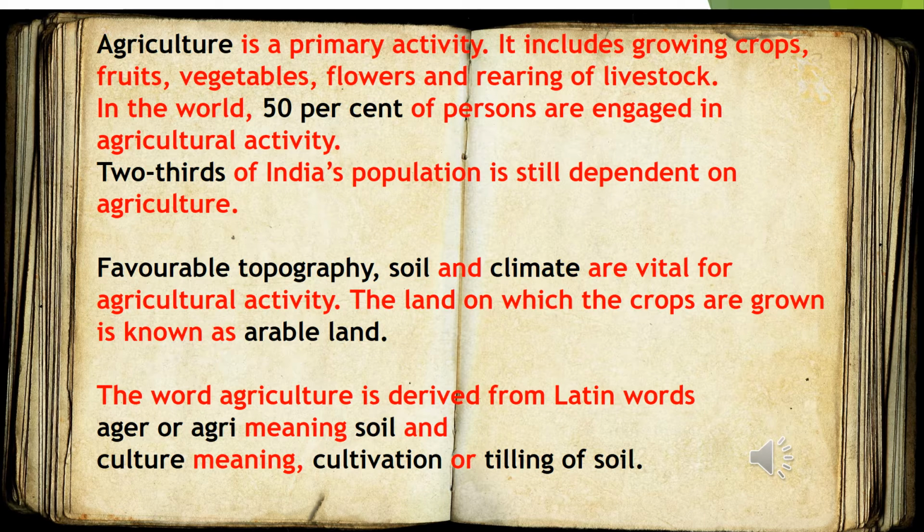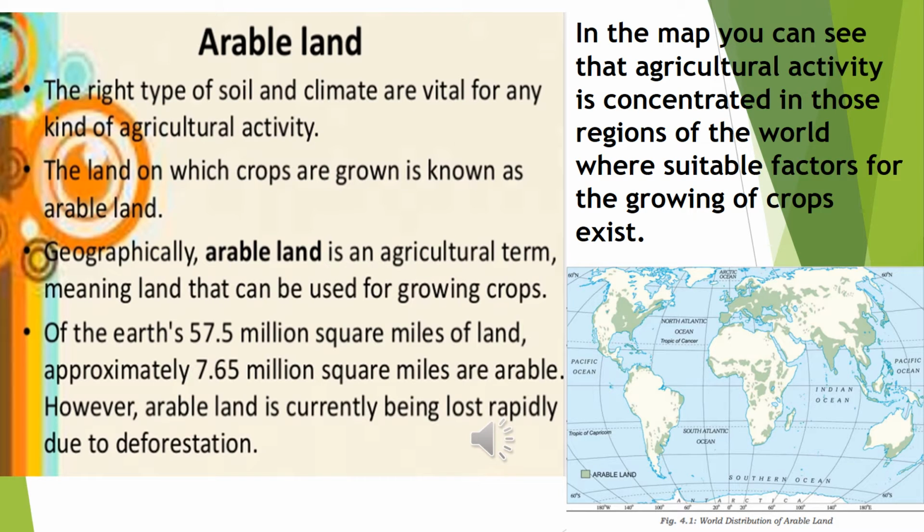Favorable topography, soil, and climate are vital for agricultural activity. The land on which crops are grown is known as arable land. The word agriculture is derived from the Latin word ager or agri meaning soil, and culture meaning cultivation or tilling of soil. Now let us see what is meant by arable land.